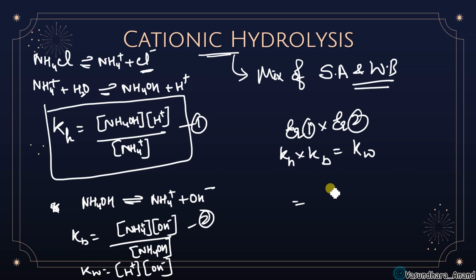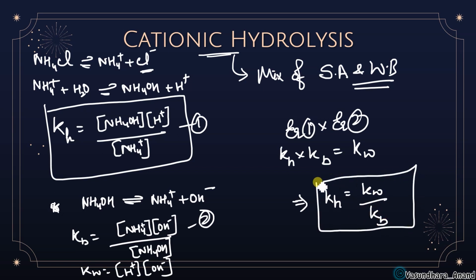So we can say that Kh is equal to Kw upon Kb. That means weaker the base, higher will be the dissociation, higher will be the hydrolysis constant for that. So this is called hydrolysis constant also. So we have done it in a single slide. For the previous type, we have done it in 2 slides. So I hope it is clear to you all.